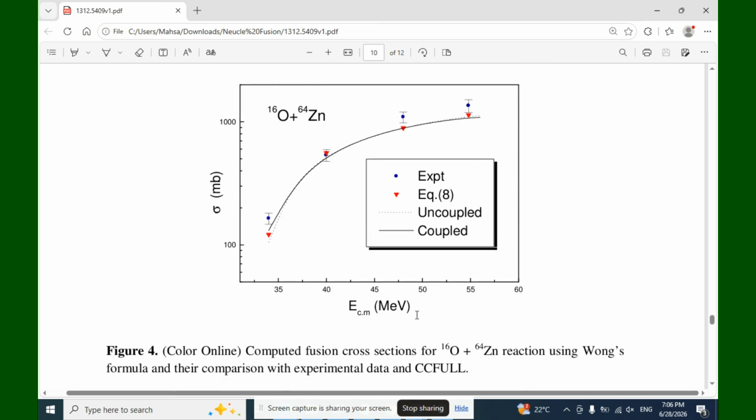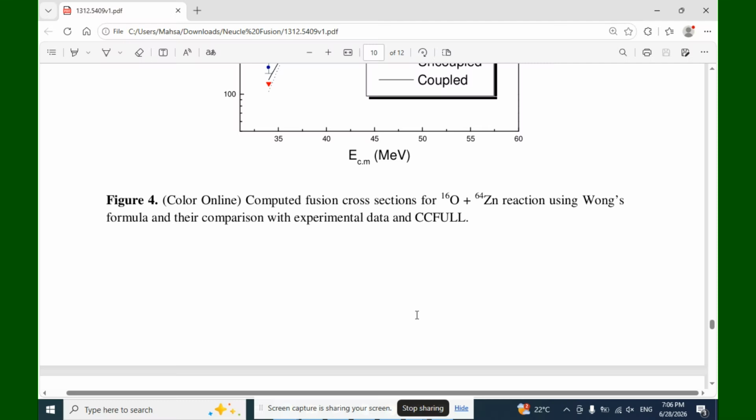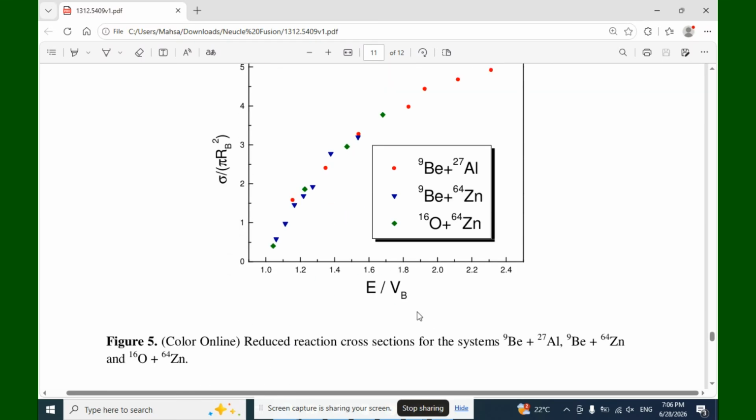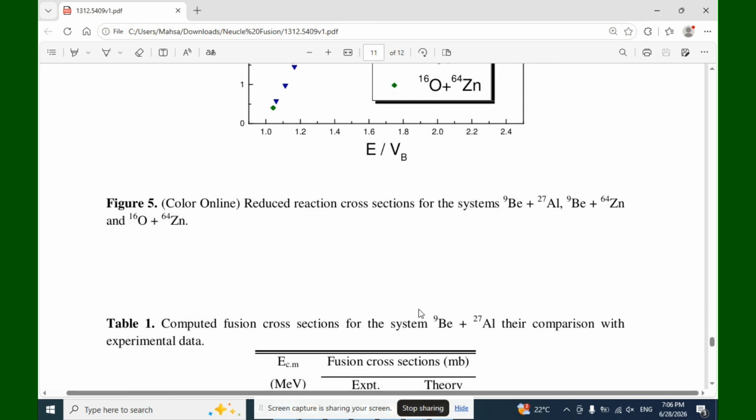Figure 4 illustrates the computed fusion cross sections for the oxygen-16 plus zinc-64 reaction using Wong's formula and their comparison with the experimental data and CCFULL. Figure 5 illustrates the reduced reaction cross sections for the systems beryllium-9 plus aluminum-27, beryllium-9 plus zinc-64, and oxygen-16 plus zinc-64.